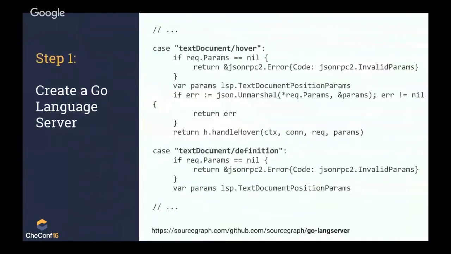So I'm going to run through what it looks like if you want to actually build a language server. Now, there are only about 25 commonly used programming languages in the world, so most people in the world will never need to write a language server. But I assume that because you're watching this presentation, you're interested in how these things work, and there might be a lot of people watching now who would actually build a language server, given that you're all early adopters. So we write a Go language server, and our Go language server is open source. You can see the link down at the bottom.